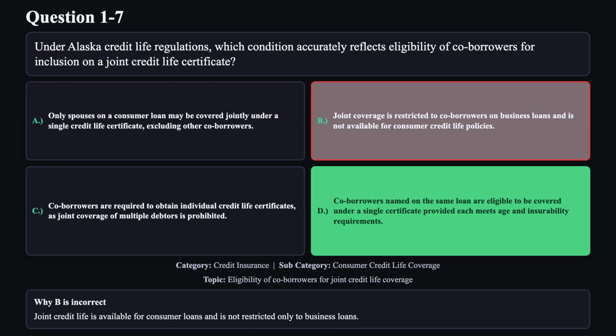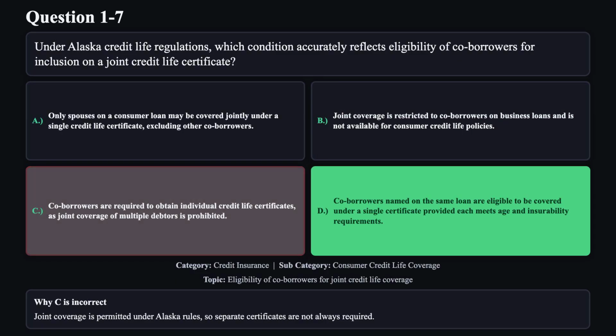Reason B is not correct. Joint credit life is available for consumer loans and is not restricted only to business loans. Reason C is not correct. Joint coverage is permitted under Alaska rules, so separate certificates are not always required.